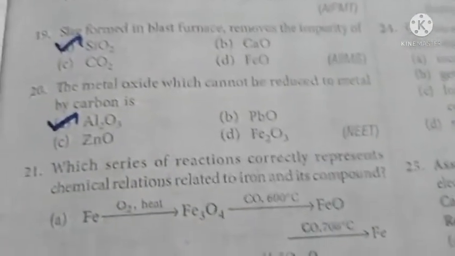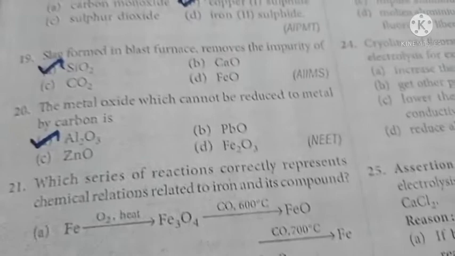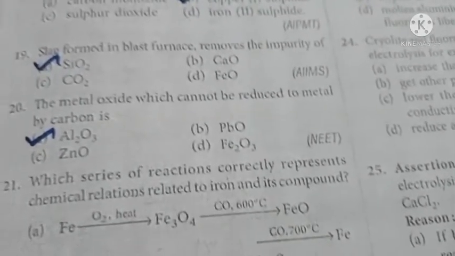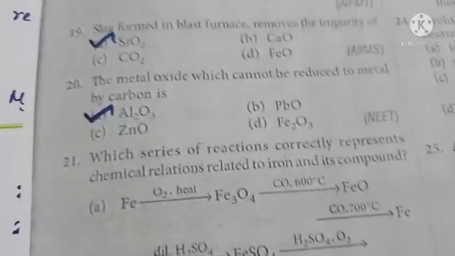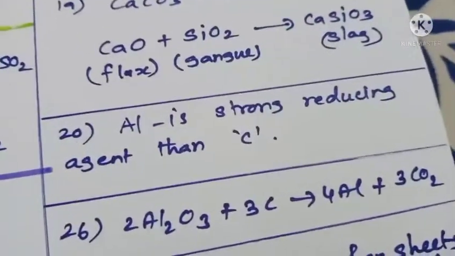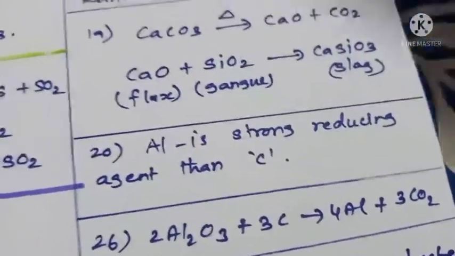The reason is aluminum is a stronger reducing agent than carbon itself, so carbon cannot act as a reducing agent for alumina. Okay. So aluminum is a stronger reducing agent than carbon, so it cannot be reduced with the help of carbon. Okay. Right.